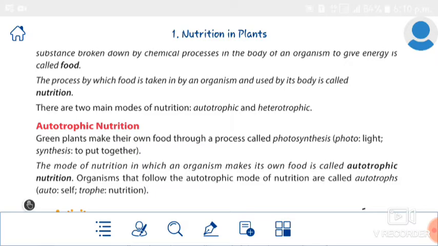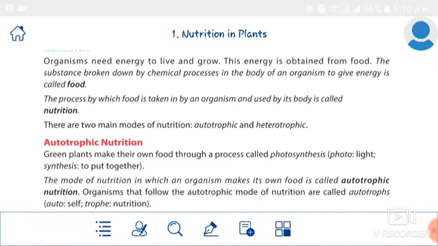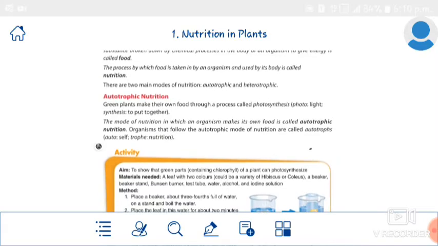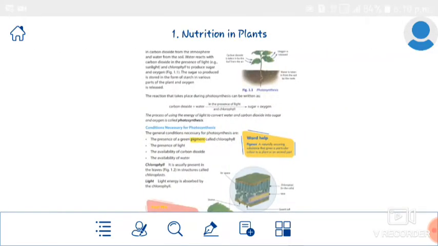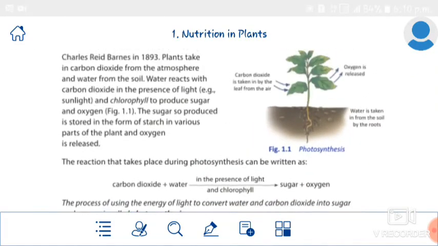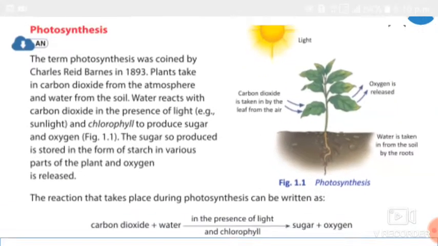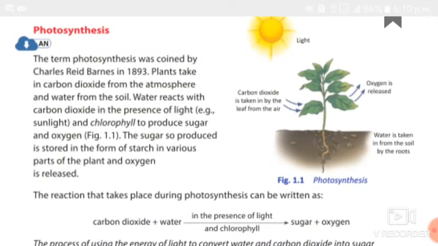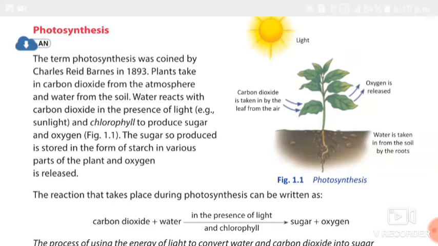So here let's learn about photosynthesis. The term photosynthesis was coined by Charles Reid Burns. Who coined this term? Charles Reid Burns, in 1893.